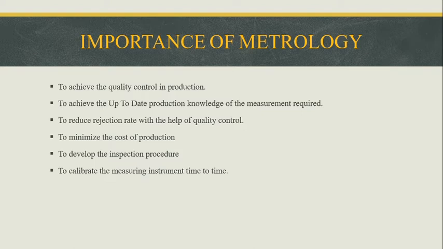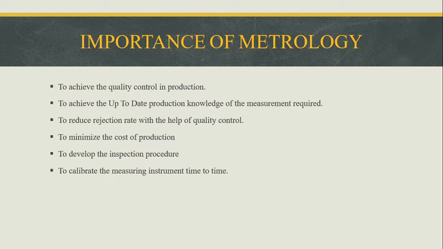When we are going to manufacture some product, the standards of process and the dimensions are given, according to which we manufacture the product. So the manufacture of the product must be maintained according to the given dimensions.